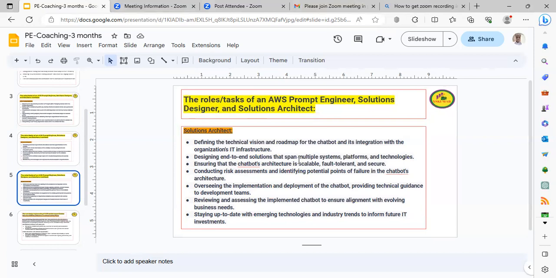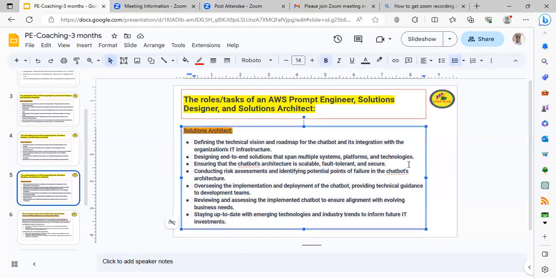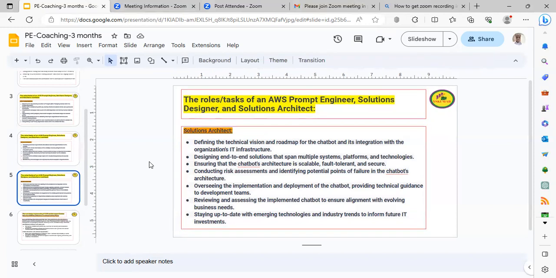Designing end-to-end solutions that span multiple systems, platforms, and technologies. But basically, it is going to be connected to different things. So ensuring that chatbot's architecture is scalable, fault tolerant, and secure. Yes, obviously, conducting risk assessment and identifying potential points of failure in the chatbot's architecture. So overseeing the implementation and deployment of chatbot, providing technical guidance for development teams.